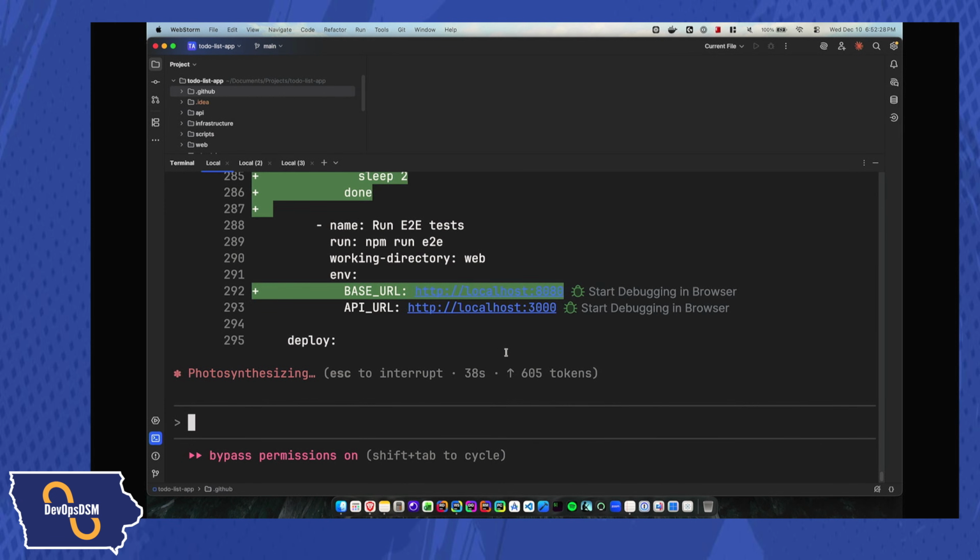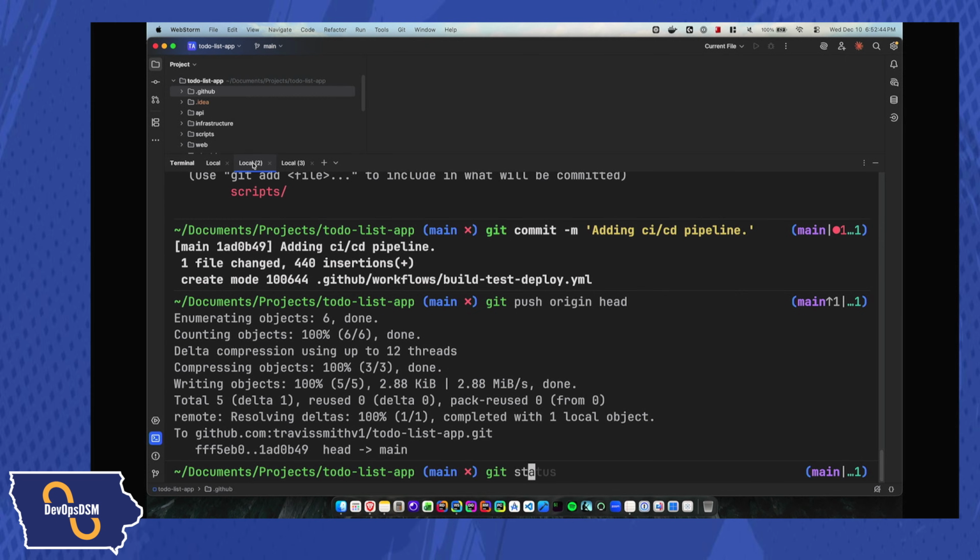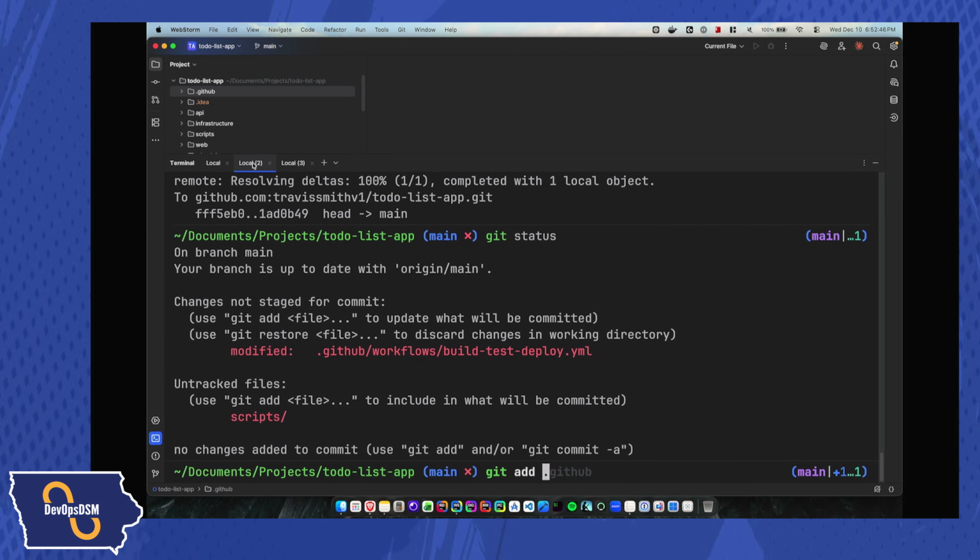Okay, it looks like it's adding a base URL. Okay, it starts the web server, and the base URL waits for the server. Okay, let's go ahead and do git status, git add.